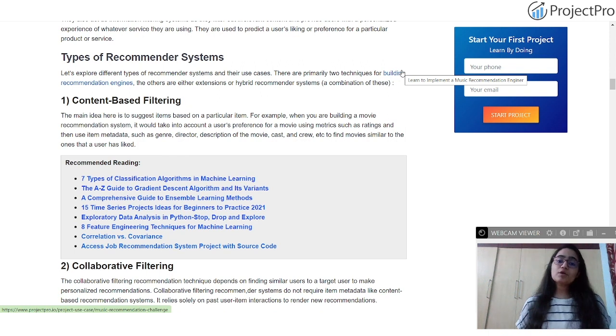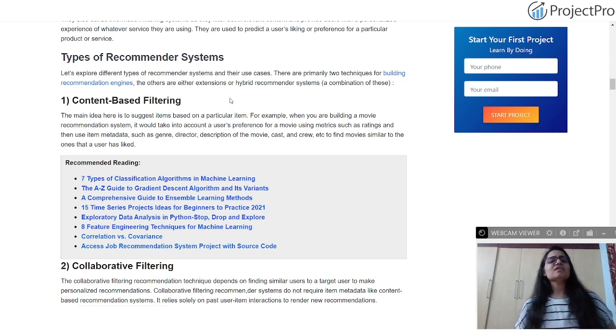So it is always important for us to understand how exactly we can improve a recommendation engine by making use of certain techniques or algorithms, some mathematical algorithms and machine learning algorithms, which would give us very good accuracy, so that the recommendations can be properly sent to the users. So let's start with the types of recommendation systems.